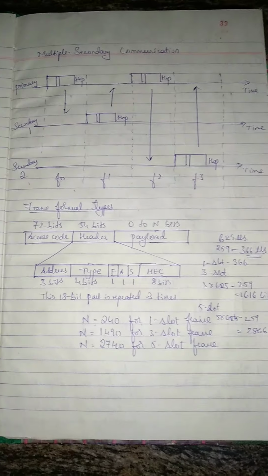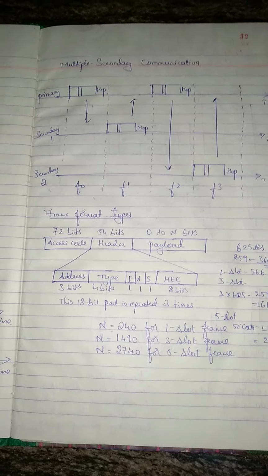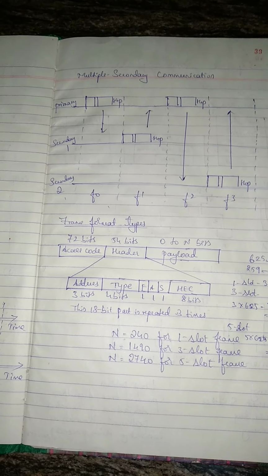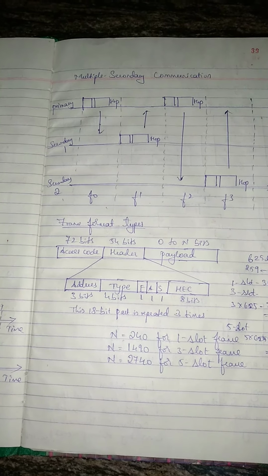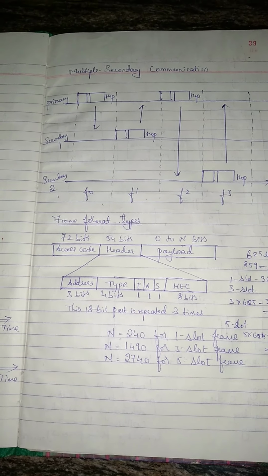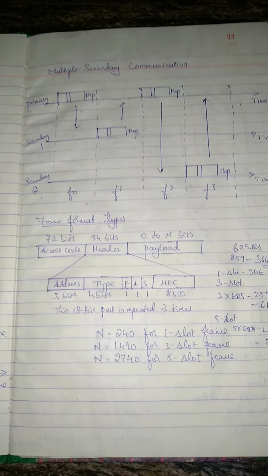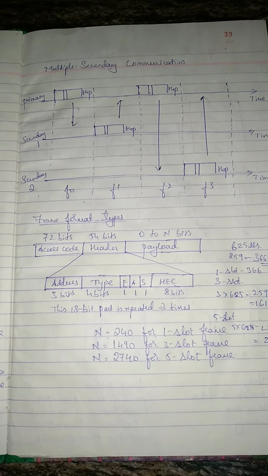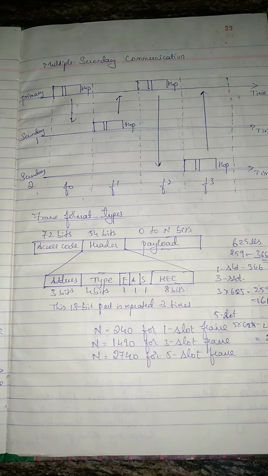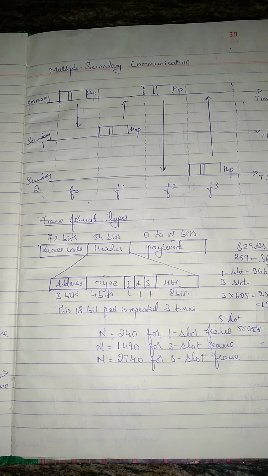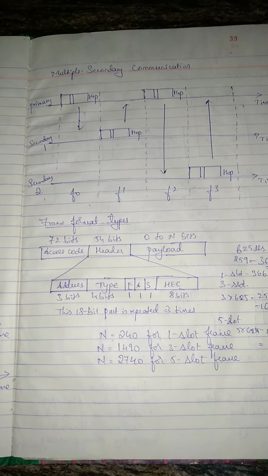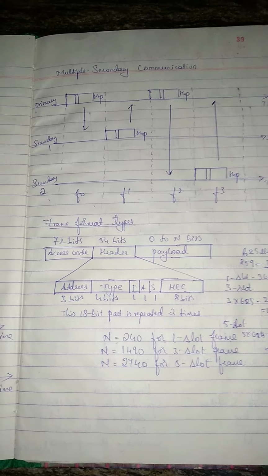Access code is a 72-bit field, normally contains synchronization bits, and it is an identifier of the primary. We use the access code here to identify which is the primary in the piconet. Again, the header is of 54 bits. Here the 3 times repetition of an 18-bit pattern, that is 54 bits.